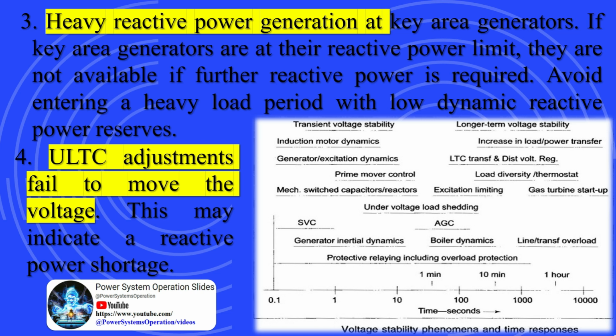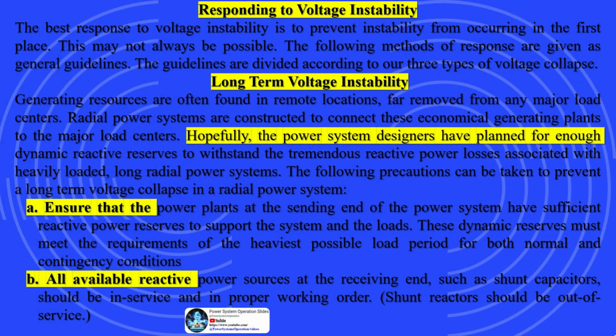A. Ensure that the power plants at the sending end of the power system have sufficient reactive power reserves to support the system and the loads. These dynamic reserves must meet the requirements of the heaviest possible load period for both normal and contingency conditions. B. All available reactive power sources at the receiving end, such as shunt capacitors, should be in service and in proper working order. Shunt reactors should be out of service. C. If series capacitors are available in the radial system, they should be in service. Series capacitors lower line reactance. When series capacitors are in service, the system's VAR losses decrease.